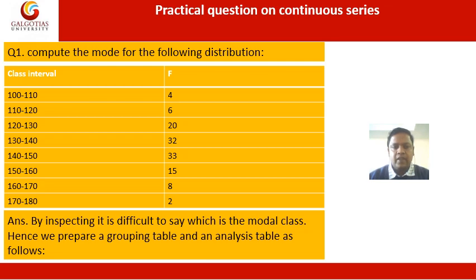And here we have the frequencies. The values that lie between 100 to 110 are repeated 4 times. The values between 110 to 120 are repeated 6 times. Between 120 to 130, repeated 20 times. Between 130 to 140, repeated 32 times. Between 140 to 150, repeated 33 times. Between 150 to 160, repeated 15 times. Between 160 to 170, repeated 8 times. Between 170 to 180, repeated.